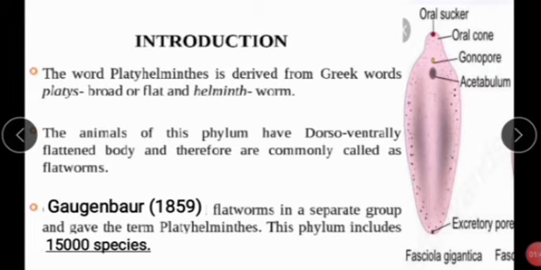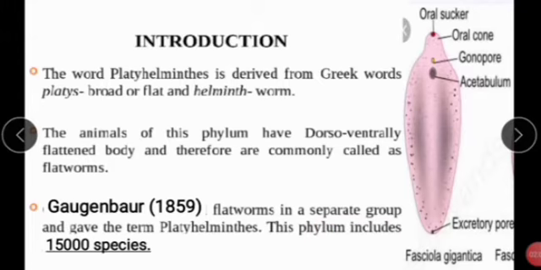Here the scientist Gegenbaur in 1859 placed flatworms in a separate group and gave the term Platyhelminthes.